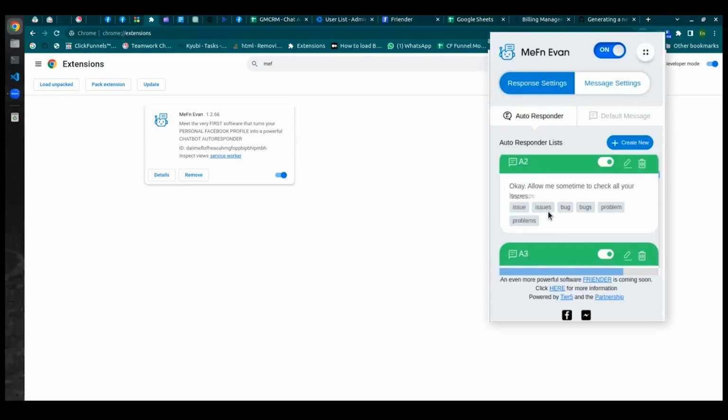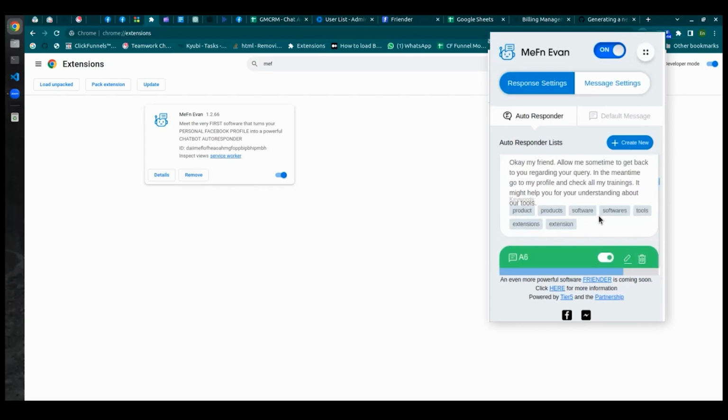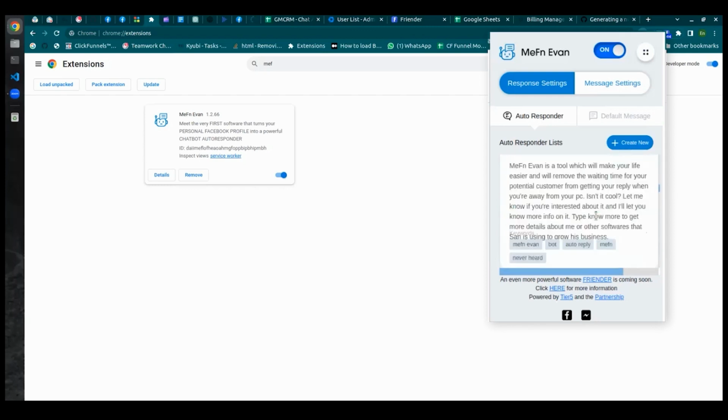Then suppose there is an issue. As I'm helping you, as well as there are partners whom I help, they may be sending a message to me that, hey, I'm facing an issue on this particular software, right? And I'm not there in front of my system. So Maven replies back to them that, okay, allow me some time to check your issue. Now they feel like someone is over there acknowledging their issues immediately, right? Which I'm not actually. If anyone wants to know about my software, they can do that. So let us give you a quick demo.